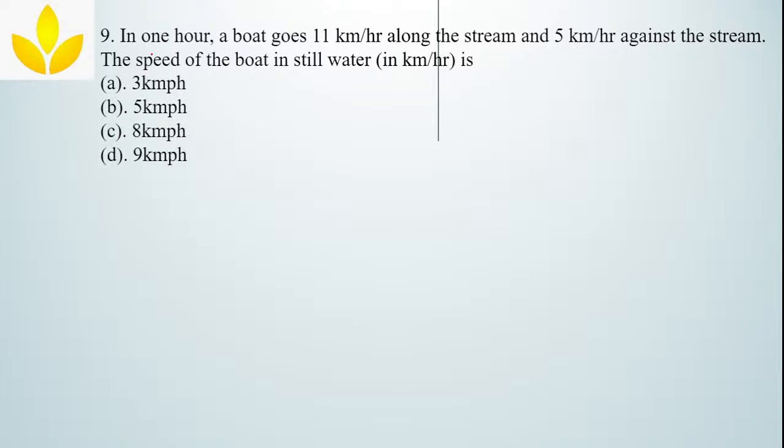Next. In 1 hour, a boat goes 11 km per hour along the stream and 5 km per hour against the stream. Okay. So what they are saying? Nothing but this is the downstream speed, which is equal to 11 km per hour, and against the stream means upstream, which is 5 km per hour.